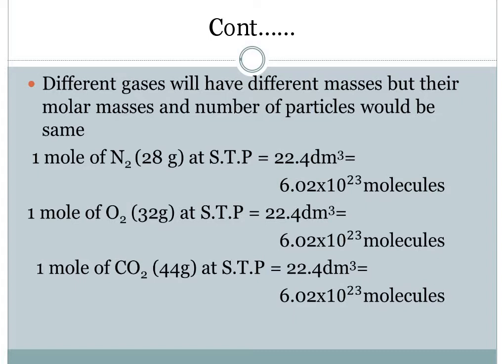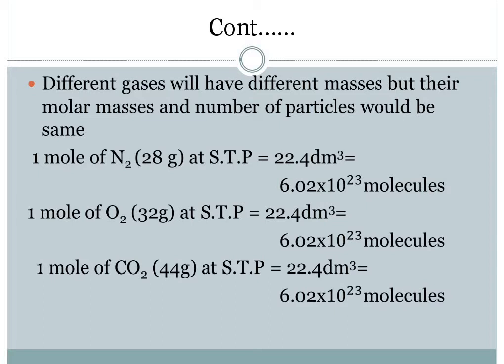At STP, one mole will have a molar volume of 22.4 decimeter cube, and the particles present would be 6.02 into 10 raised to power 23 molecules. Similarly, 1 mole of oxygen gas, that is 32 grams, at STP will have a molar volume of 22.4 decimeter cube and will have the same number of particles or molecules, that is 6.02 into 10 raised to power 23 molecules.